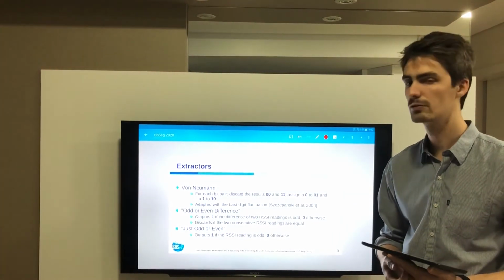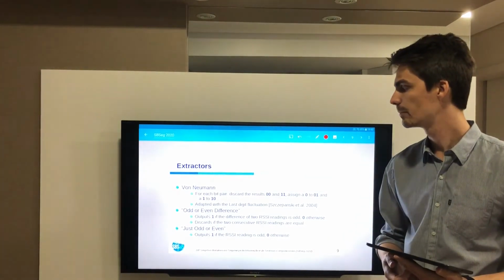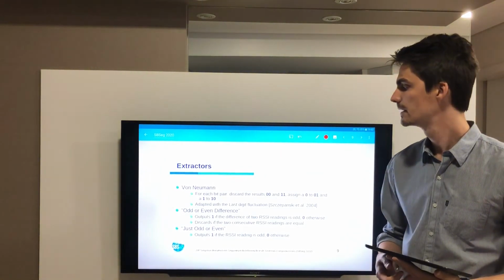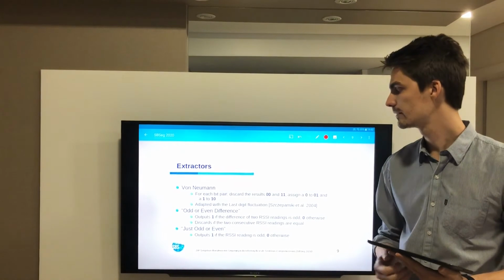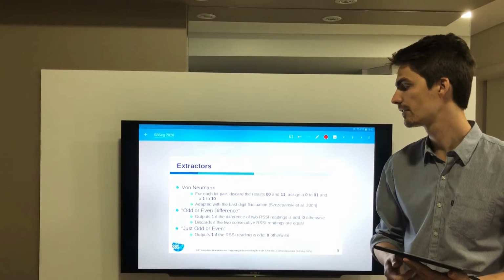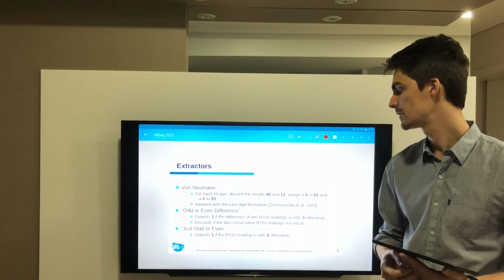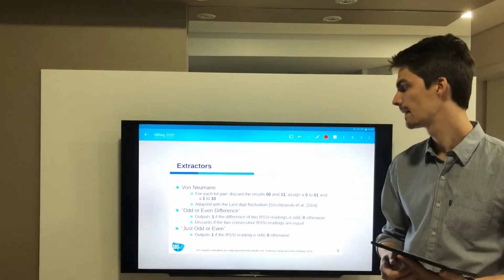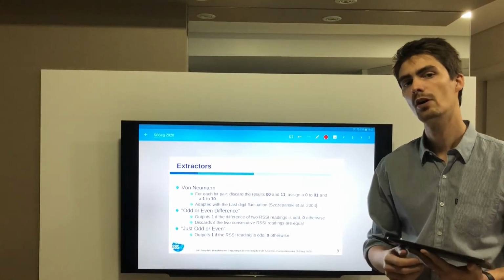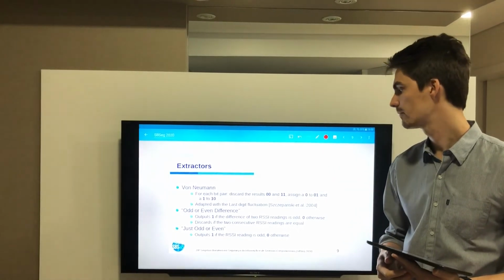For these random extractors, we could use a hash function or chaotic functions, but here we selected 3 extractors. One is the well-known von Neumann extractor, the second is odd or even difference from the measurements, and the third is just odd or even of the measurement. The Bluerandom outputs are 1 if the measurement is odd and 0 otherwise. In the case of von Neumann, we adapted it to use the last digit fluctuation between 2 consecutive measurements, where for each bit pair we apply the von Neumann extractor.